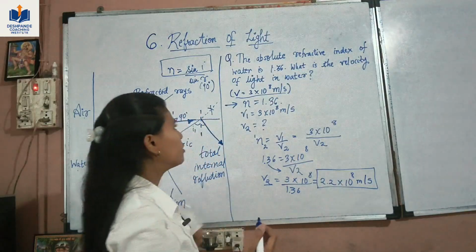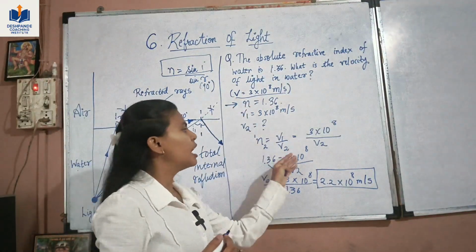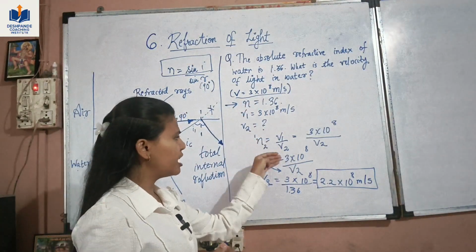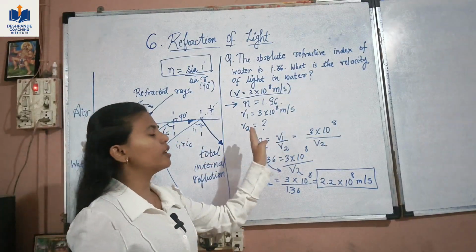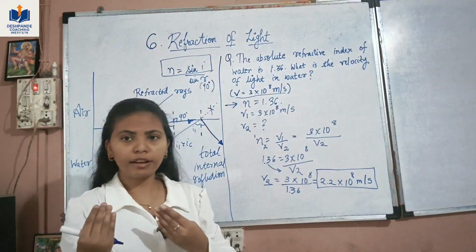So in the problems, you will be given the refractive index and the velocity of light in either of the mediums. Then you have to calculate the velocity of light in the other medium, or the refractive index.